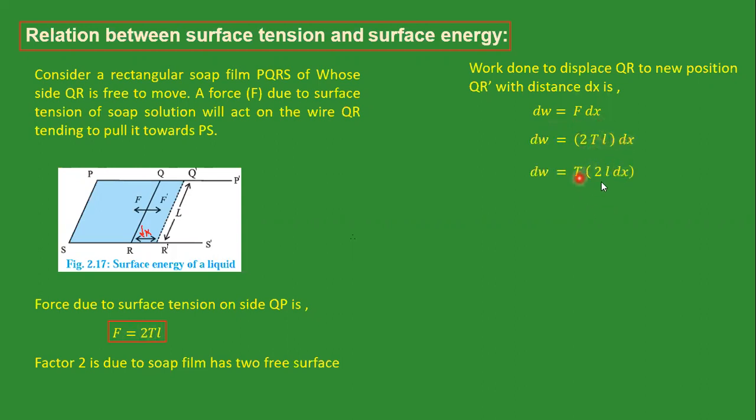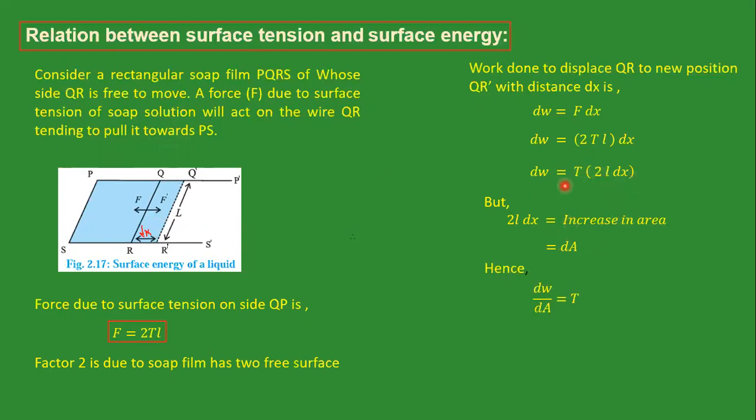Now I take T outside: 2L dx. L is this side, and this is dx, so L into dx gives us this area, that is Q, Q dash, R dash, R. So the increased area is 2L dx. But why 2? Because both this side and the other side have their area increased. So 2L dx is the increase in area. We use the symbol dA for the increase in area.